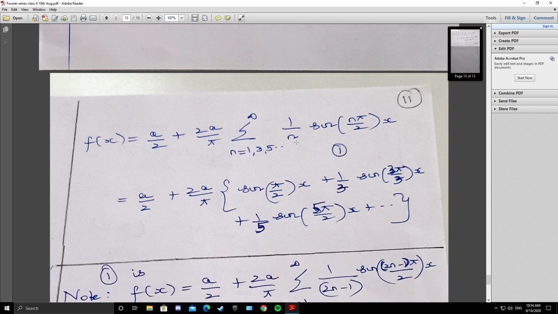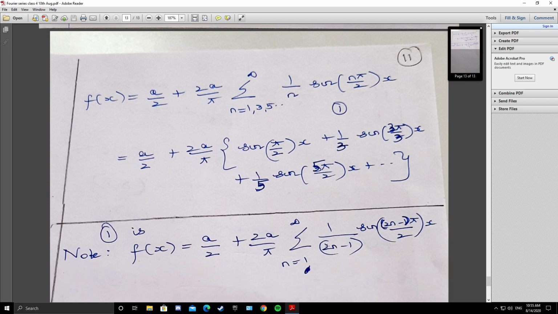Then you can replace n by 2n minus 1. See, this completes the answer. In some textbooks it will be given even this way. When you know that it exists only for odd n, replace n by 2n minus 1. So summation 1 to infinity 1 by 2n minus 1 sin of 2n minus 1 pi by 2x. So this is the solution. I have drawn a line. So in case they ask you to show that, then you should know to reduce.